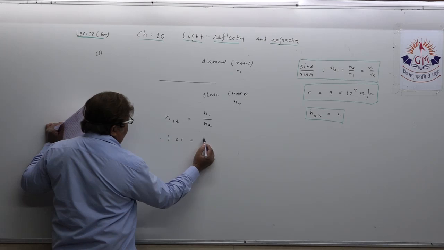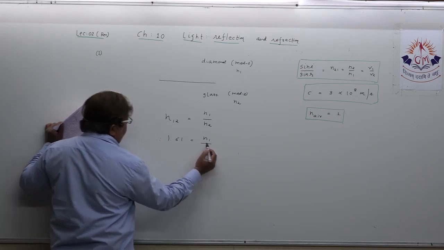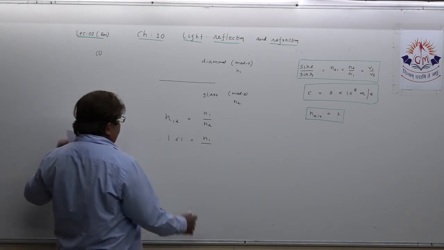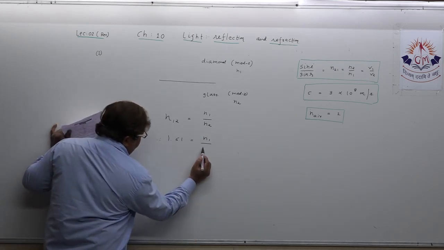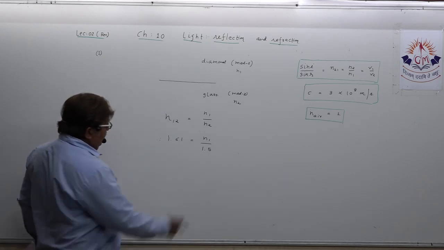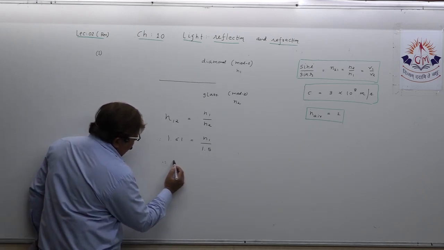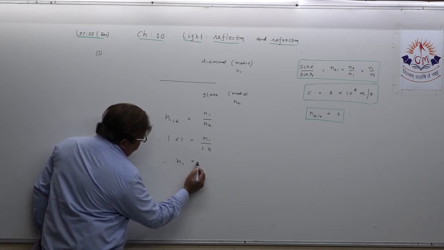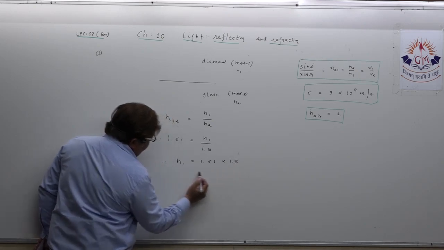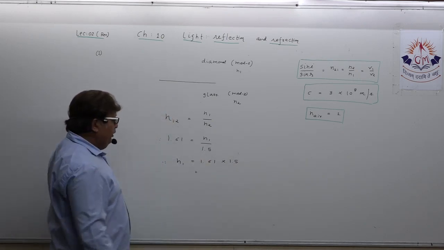Refractive index of diamond we are looking for, and the refractive index of glass, that is the absolute refractive index of glass, has been given here. Now you just, dear student, cross multiply 1.61 into 1.5. You just multiply it.